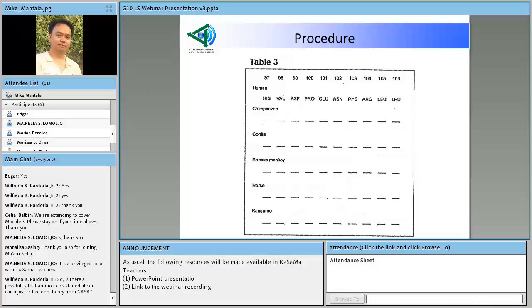Please take note that there is a correction here in table 3. Yung sa taas po ng human, yung first number po dyan na 91 should read 97. Para hindi magkamali yung mga estudyante natin. Sa table 4 naman, sequence, 107 at saka 116 for the same organisms. Okay? So, yun ang gagawin natin ng mga bata.